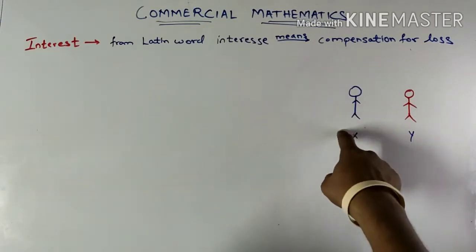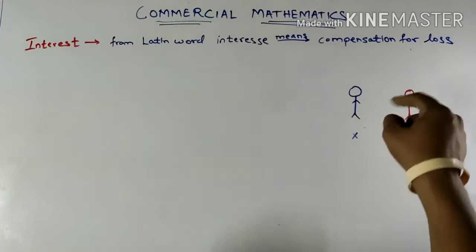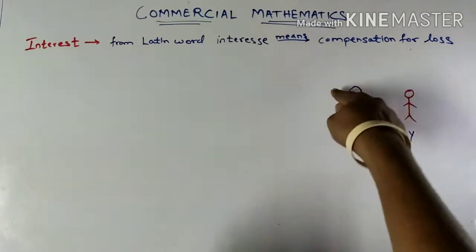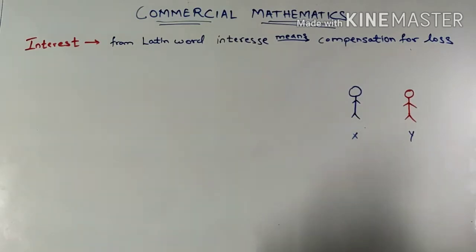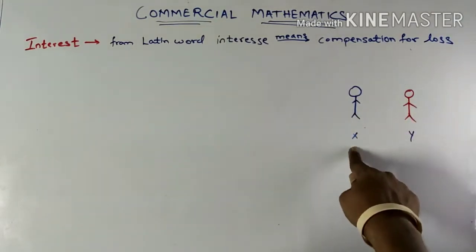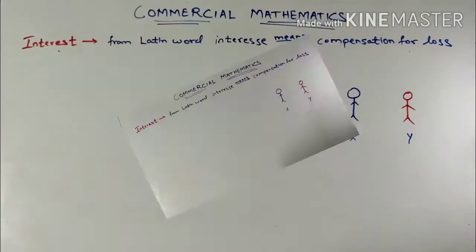So it's a loss that for a certain period of time X could have used money, but he has lent it to person Y. So it's a loss for X. Hence, Y should pay some compensation for that loss. And hence, this terminology came into existence. So, the compensation for the loss to X for that period of time is called interest.